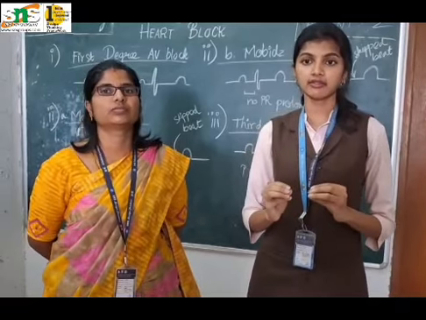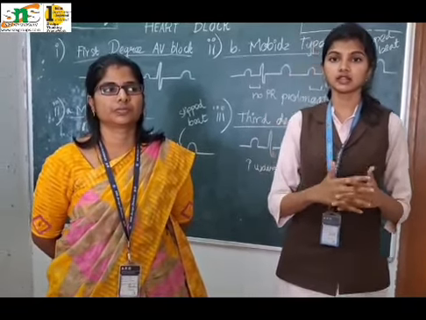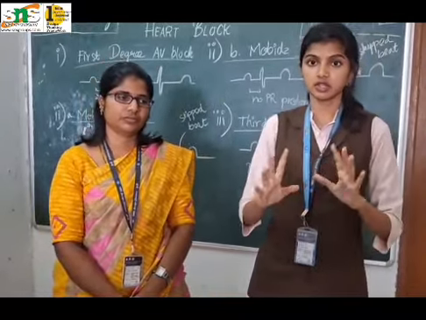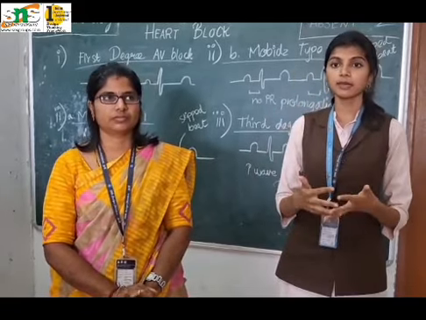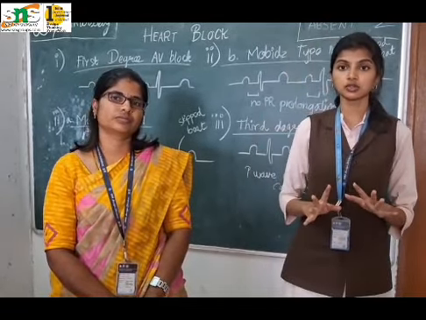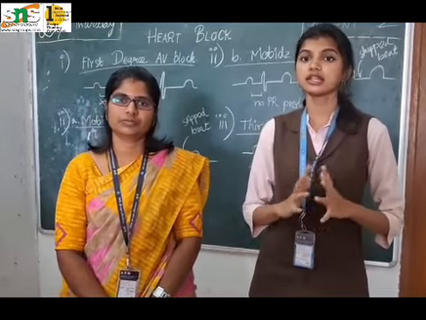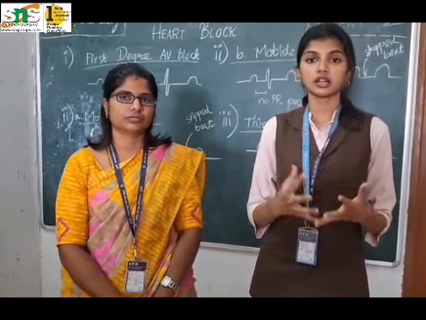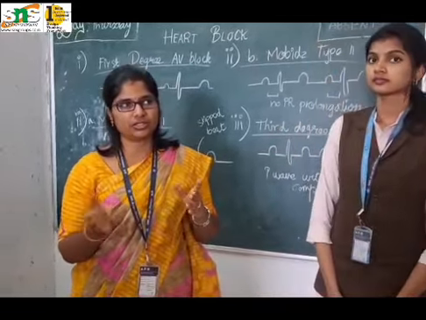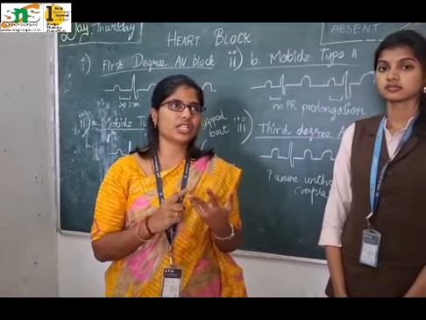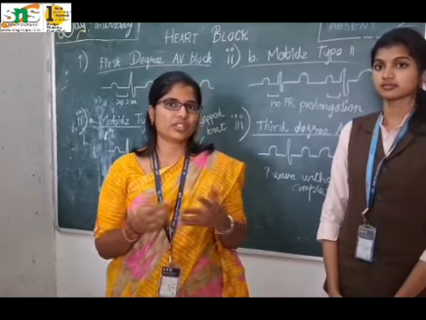In a normal heart, the AV node acts like a gatekeeper, allowing impulses from the atria to reach the ventricles in a controlled manner. In heart block, one of 3 things happens: either the impulse is delayed, or some impulses are intermittently blocked, or all impulses are blocked completely. This might occur due to damage or dysfunction of the AV node or the conduction pathways, or due to reduced blood supply, which is ischemia, or due to structural degeneration or fibrosis. So it may occur majorly due to ischemia, structural abnormalities, or fibrosis and degenerative disease.